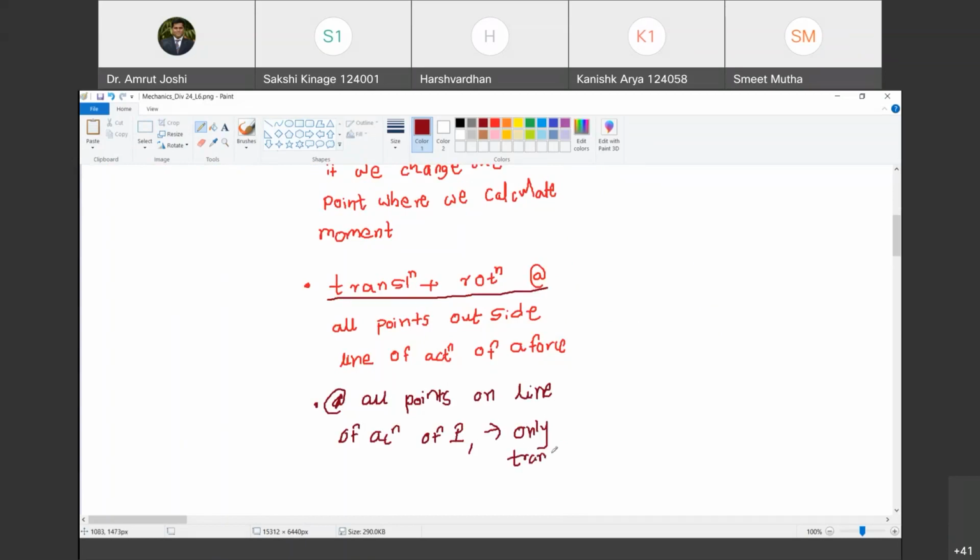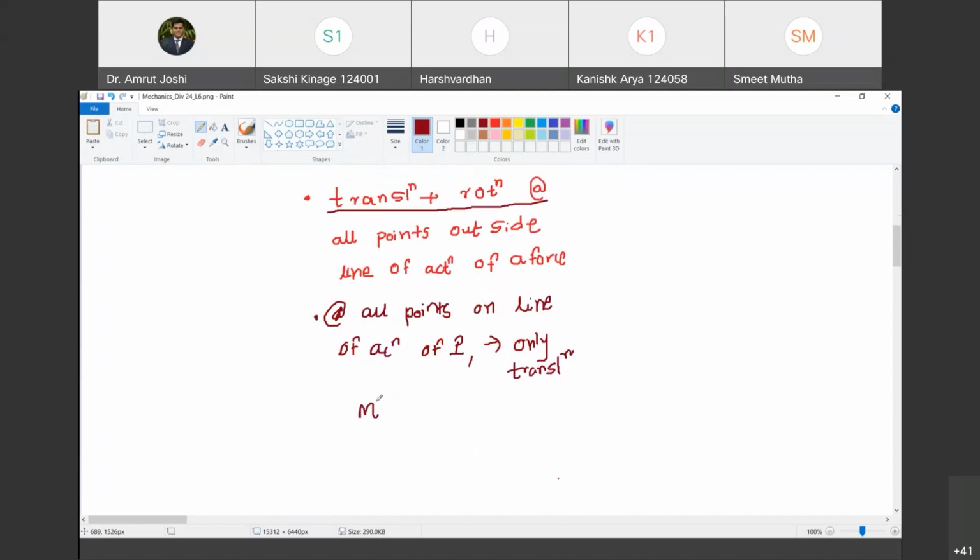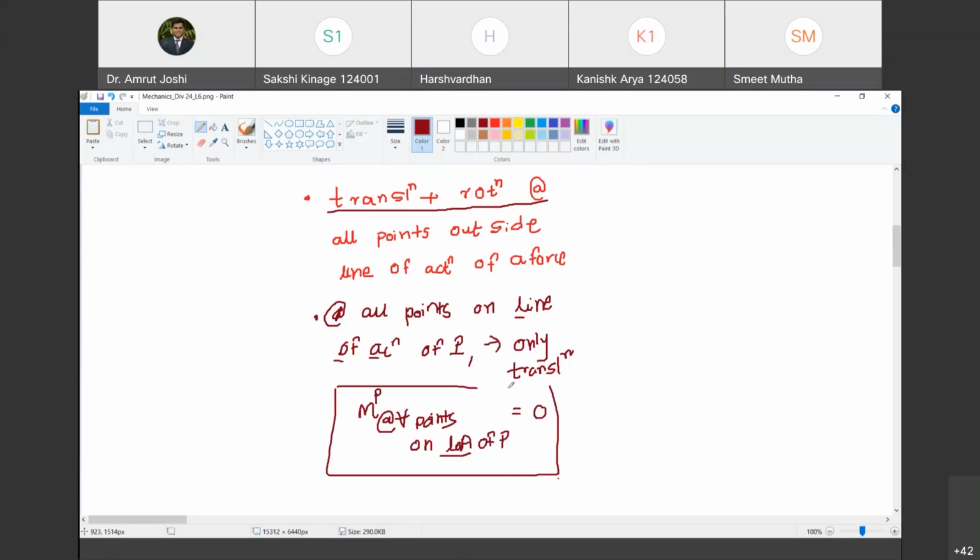Yes, sir. And as there is no rotation, and I know rotation is the effect of moment of force, so moment of force P bar at all points, this is the sign for all, reverse A, so at all points on the line of action. I am going to call it LOA. This is the short form of line of action. Are you with me? Yes, sir. So moment of P at all points on the line of action of P is 0. Are you with me? Yes, sir. This is the observation. So these are the remarks that we make.